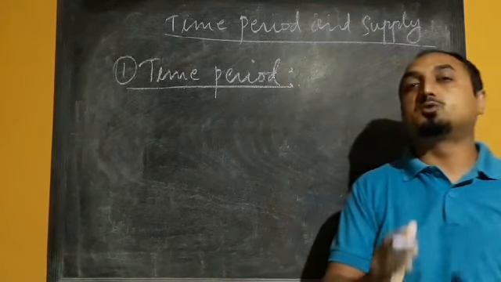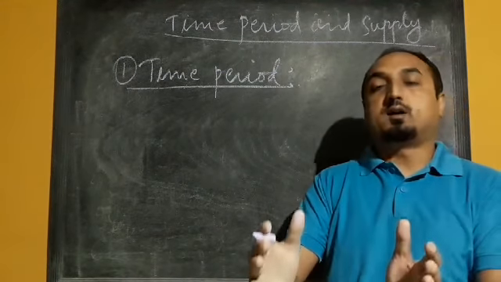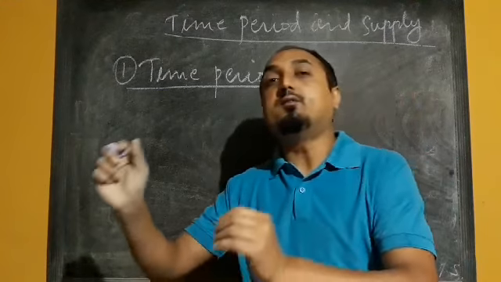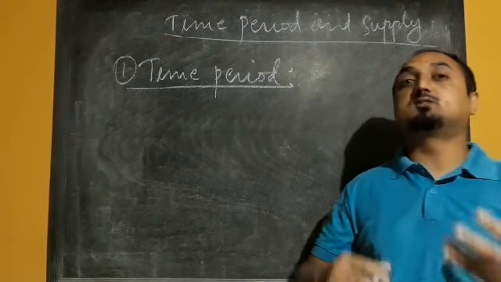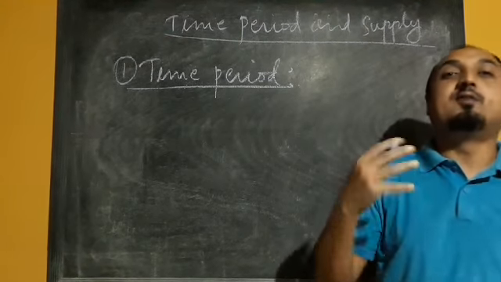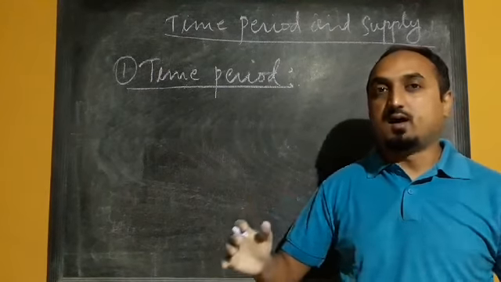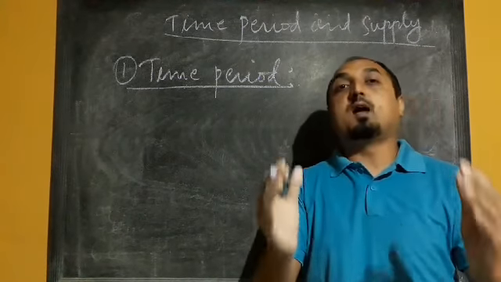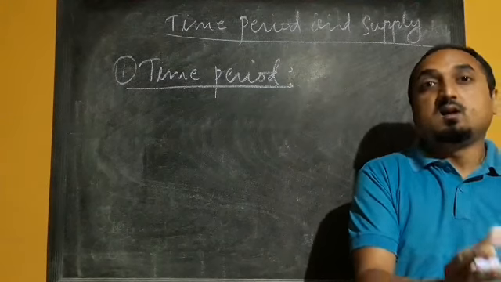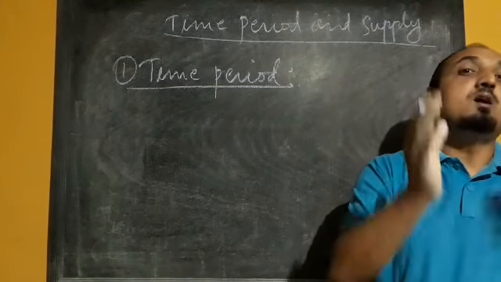It is not possible to increase the supply of commodity within that very short period of time. Especially it happens in the case of perishable items, okay, vegetables, fruits, etc. So whatever vegetables we have grown for that particular season, the supply will be fixed.